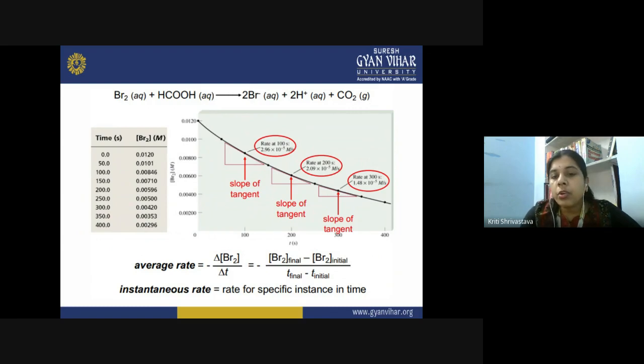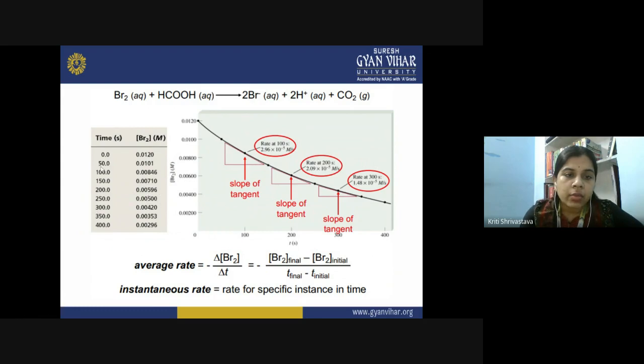So now how do you measure the progress of the reaction? Once the reaction is started at time equal to 0 seconds, what do you have in your medium? You have 0.012 mole of bromine only, right? But as the time increases, the reaction constantly proceeds in the forward direction, and with each time interval you see a progressive decrease in the concentration of Br2.